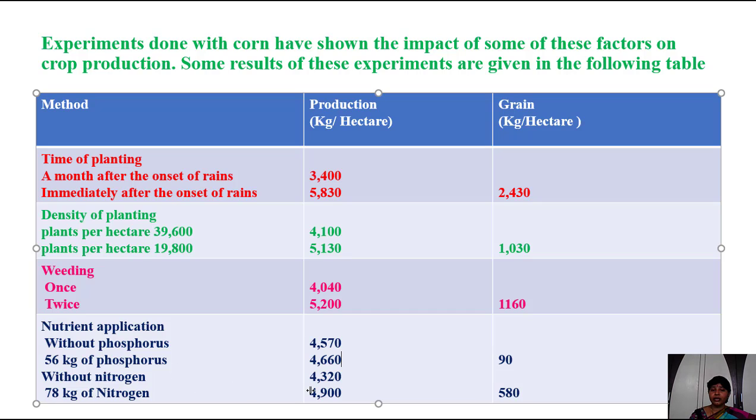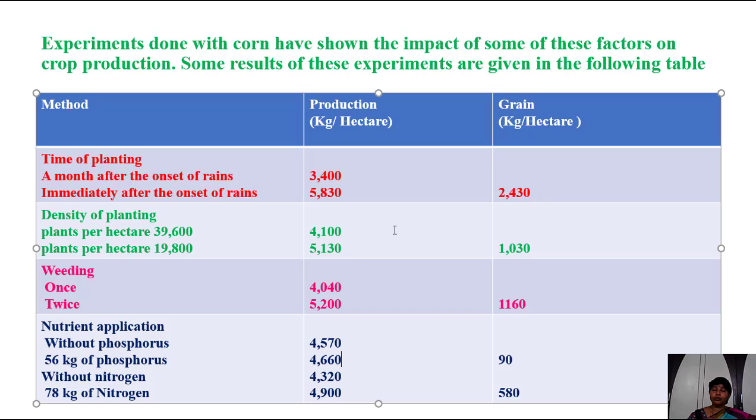Without nitrogen, they got 4,320 kgs per hectare. When 78 kgs of nitrogen was applied to the 2.5 acre crop, they got 4,900 kgs of production. So the difference is 580 kgs if nitrogen is applied to the crops. The production is increased. That means what we have to do, we have to plant what you have understood from this table.